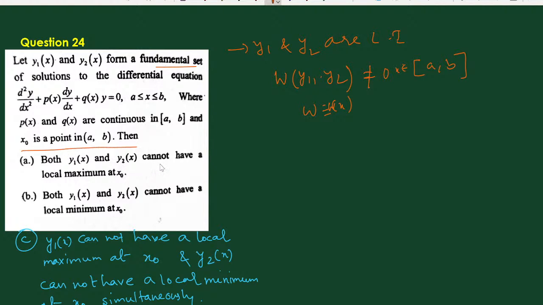Both y1 and y2 cannot have a local maximum. Here another result is necessary: if y1 and y2 are linearly independent solutions, then y1(x) and y2(x) cannot have a local extrema.